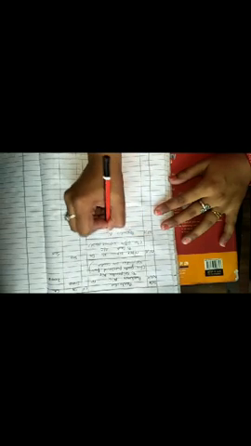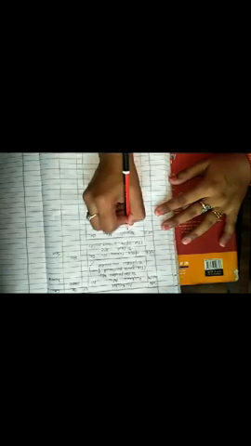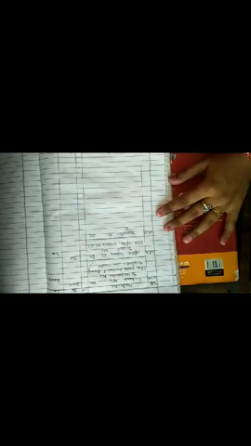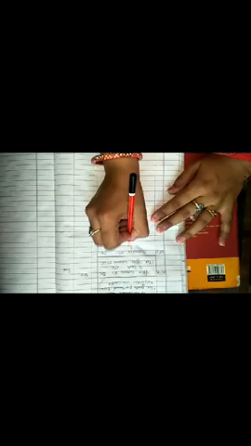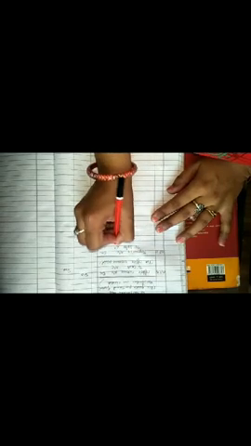So write here Yogender account debit to sales account, and the amount of goods sold to Yogender is 1000, and the narration is for goods sold to Yogender on credit.